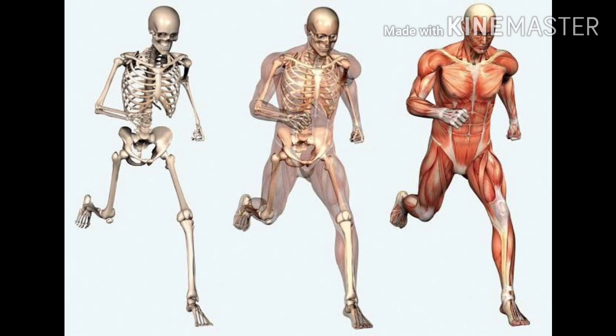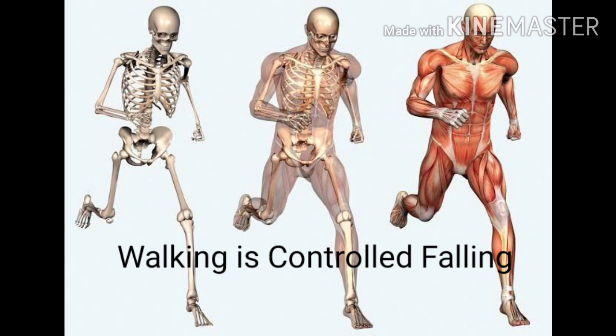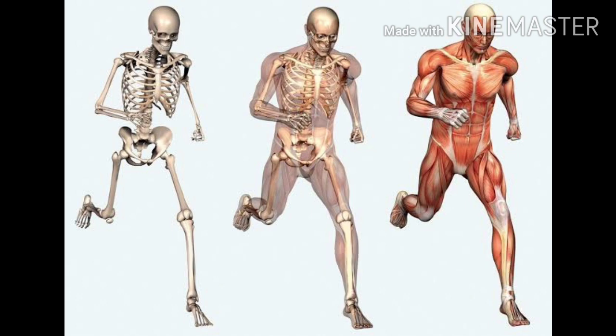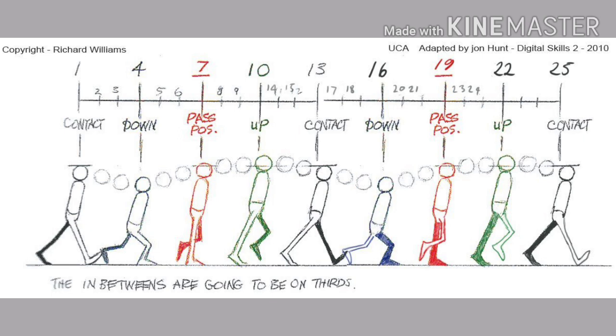Now, this process of walking or running is somewhat called controlled falling, because the muscles are preventing the body from falling forward, but by controlling the fall, the muscles are able to make the individual move in a particular direction, here in this case forward, by simply controlling the body's posture and position, and in a rhythmic manner they help the person to walk.